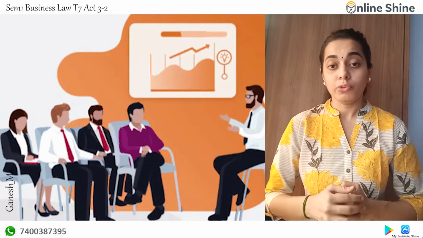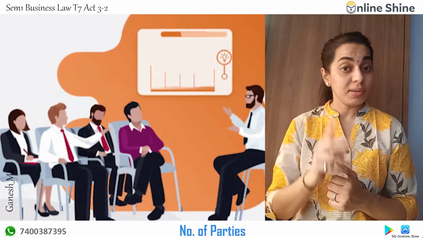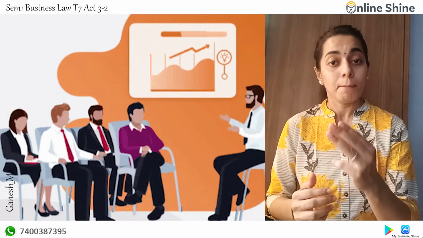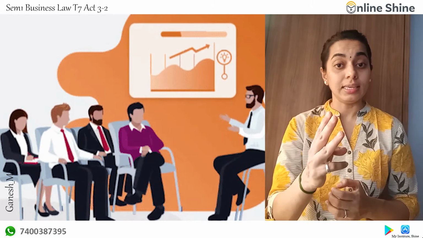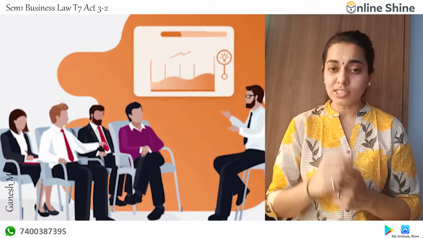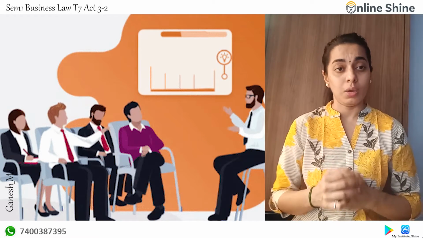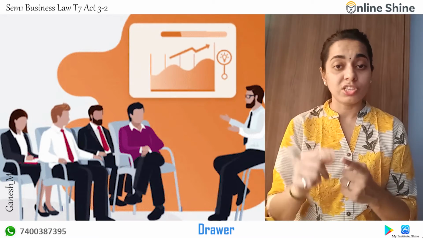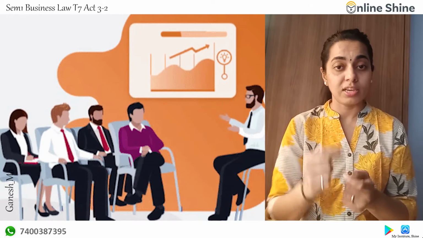Second point, the number of parties. Here there is one more difference. The number of parties involved in a bill of exchange is 3. Just think over how we are talking about 3. One is a person who is a drawer, who draws the bill of exchange, who is making the bill of exchange.